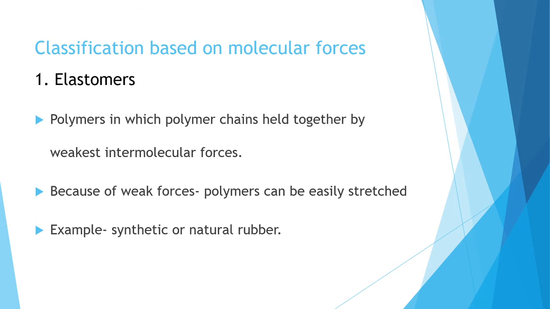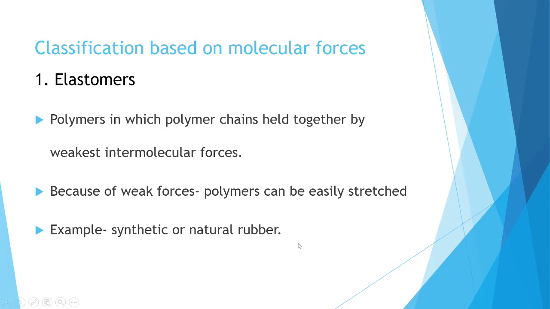In the last class, we studied the definition of polymers, their properties, and the classification based on different criteria. Here, one more classification is there, that is classification based on molecular forces. And the first category is elastomers.